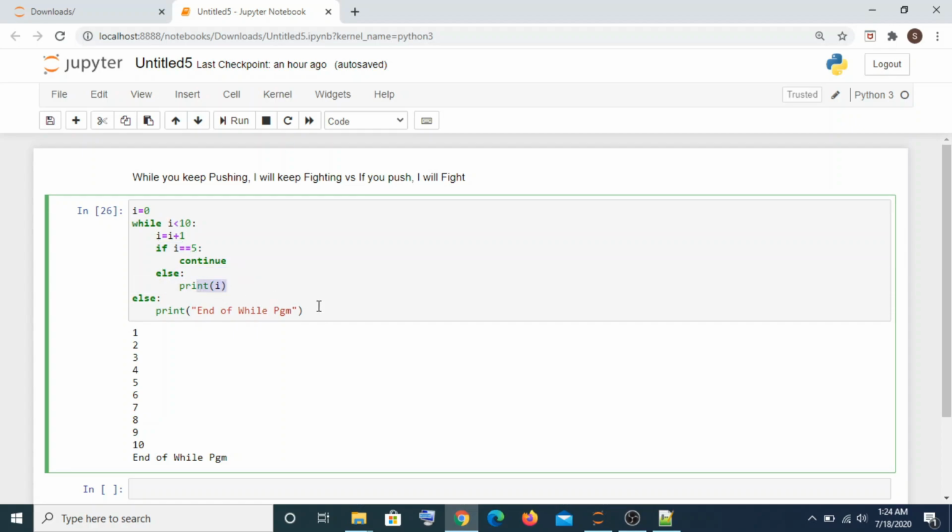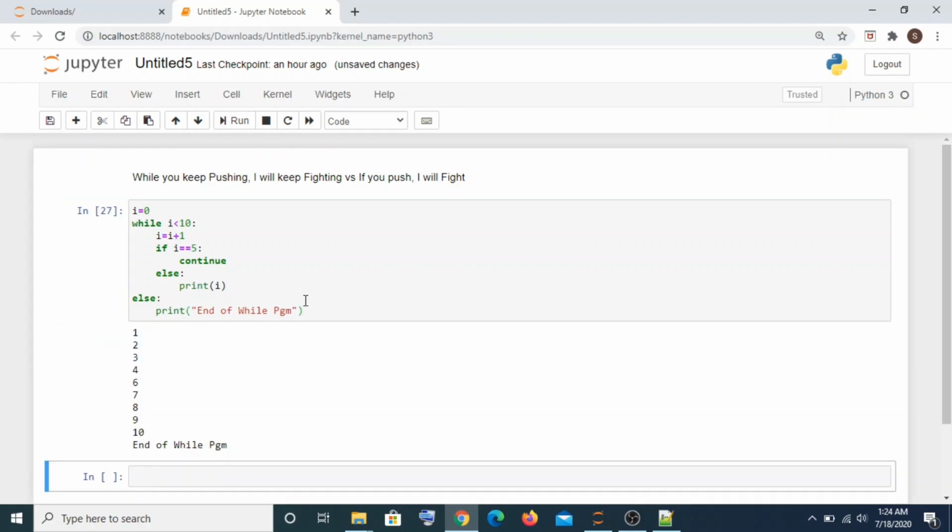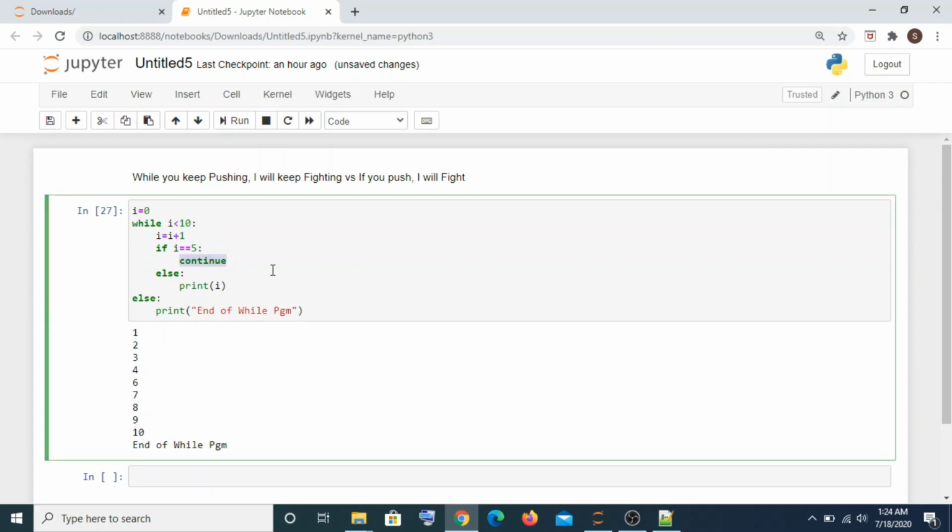So when you run this program, you'll have all the numbers from 1 to 10 except for 5. There you go, 5 is missing. So that is what your continue statement is.